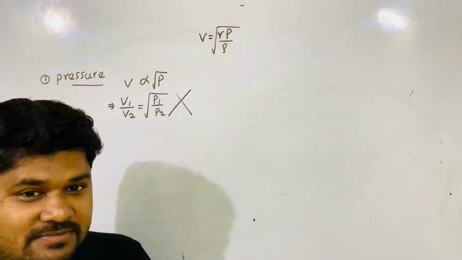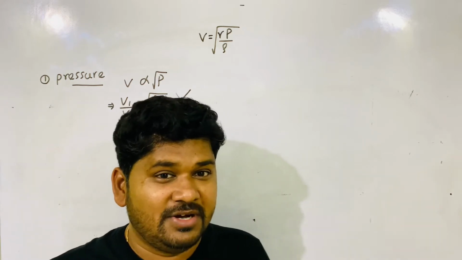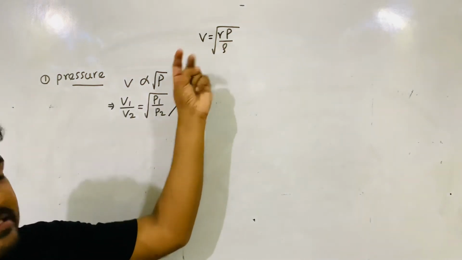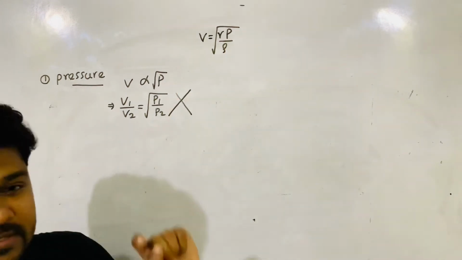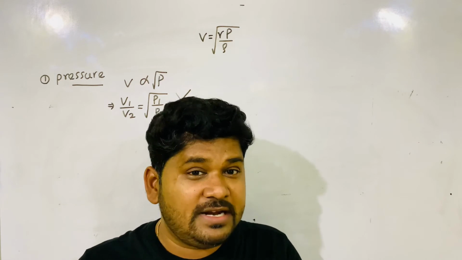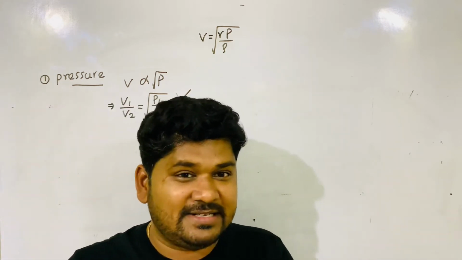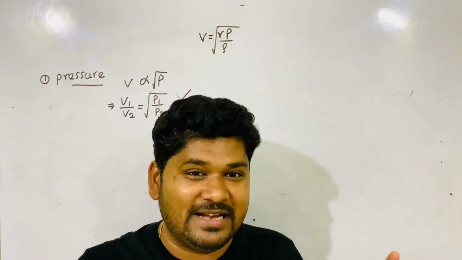Got my point? Not only here, throughout physics you apply this concept. When you are going to find the relationship between two quantities, velocity and pressure, some other quantities are also there in the expression. You check whether they are silent or they are violent.